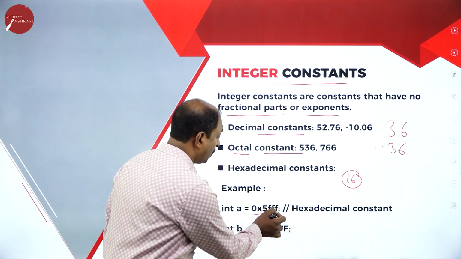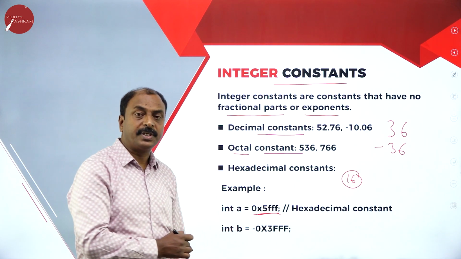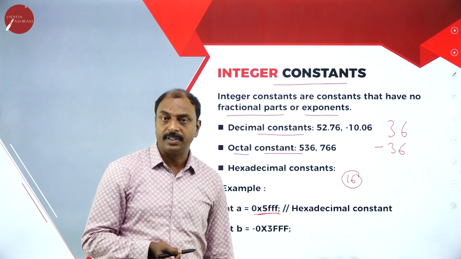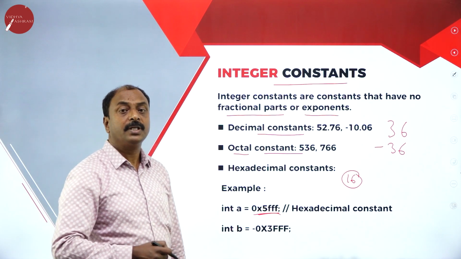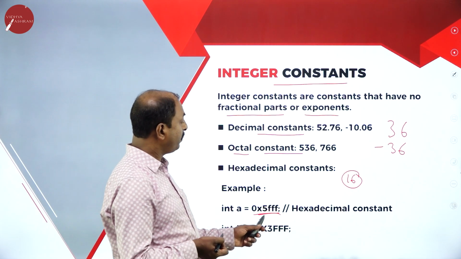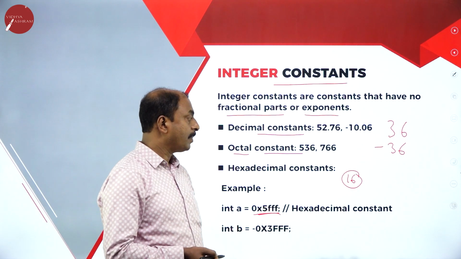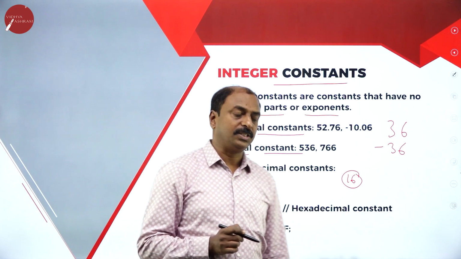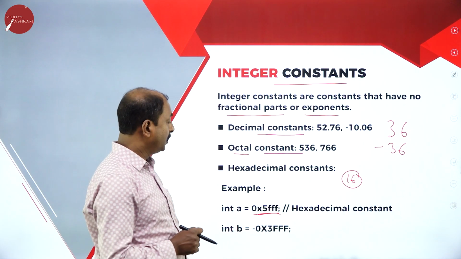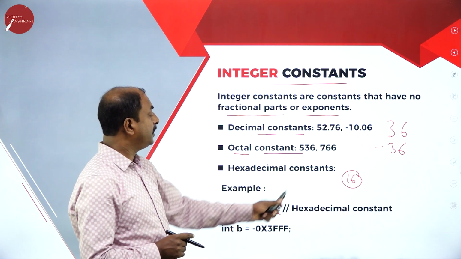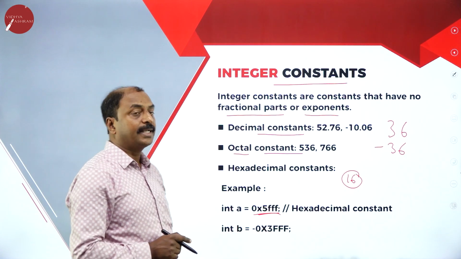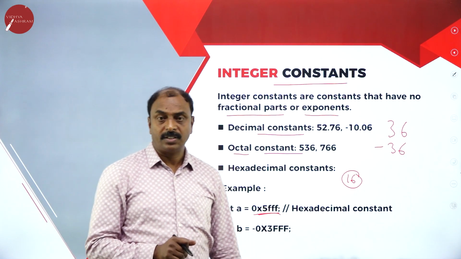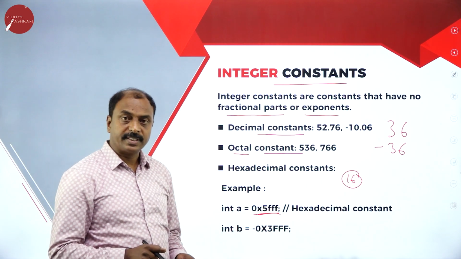So this starts with 0x. It represents a hexadecimal number system or hexadecimal constant. And here 5F is a number because F is allowed in the hexadecimal number system. So this is a hexadecimal constant. These are all examples of integer constants. Now let us move on to the next slide.